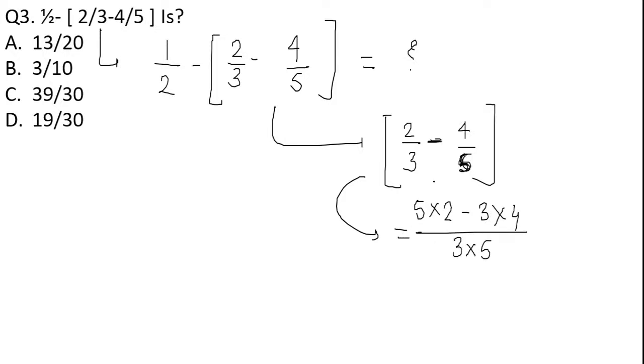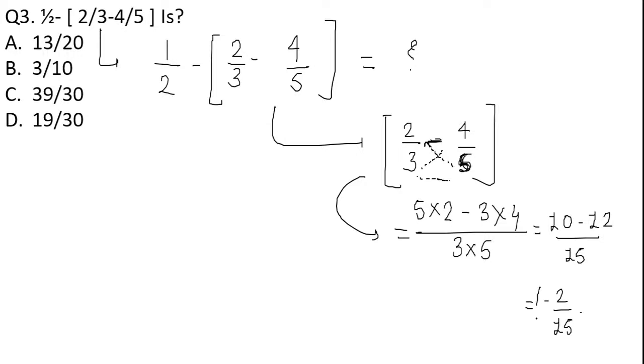I have multiplied 5 with 2, 3 with 4 and then 3 with 5. So what will I get? 10 minus 12 upon 15. 10 minus 12 is minus 2 upon 15.